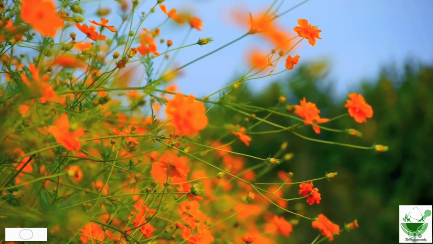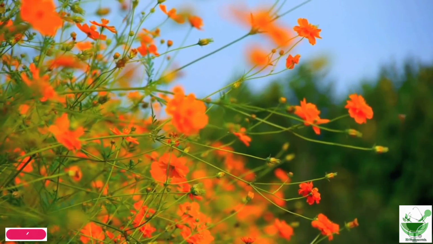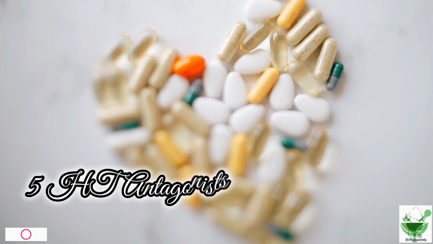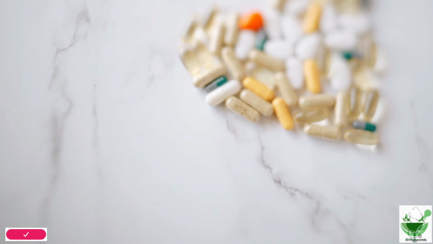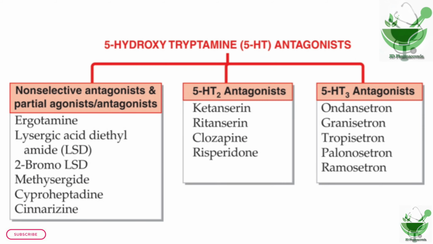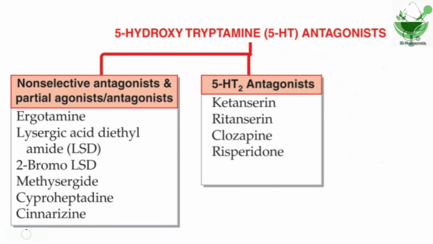In this pharmacology classification section, let's continue the drugs from autocoids, 5-HT antagonists and the drugs used for the treatment of migraine, and also the prostaglandins. So first of all, the 5-HT antagonists, or 5-hydroxytryptamine or serotonin. The drugs are divided into three categories. First, non-selective antagonists and partial agonists or antagonists. The drugs are ergotamine, lysergic acid diethylamide, that is LSD, next 2-bromo-LSD, methysergide, cyproheptadine, cinnarizine.